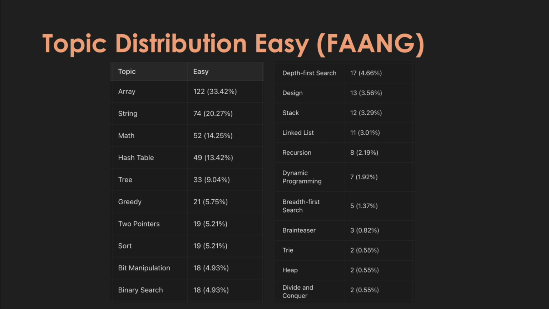So if you're trying to prepare for easy questions, you don't really need to focus on dynamic programming. Again, arrays on top, it's actually even more, 33.4% for easy questions. So definitely arrays and strings seem to be the first things you should learn. Trees, two-pointer, sets, binary search, all up there in up to 5% of problems.